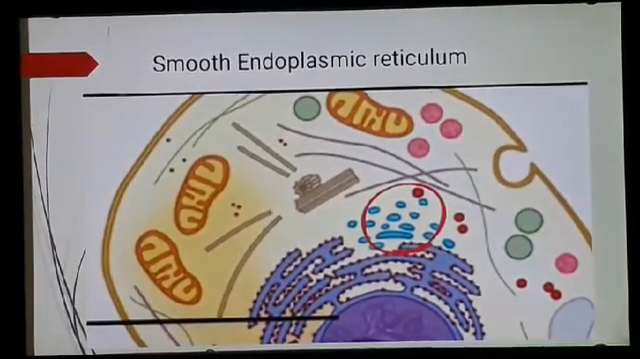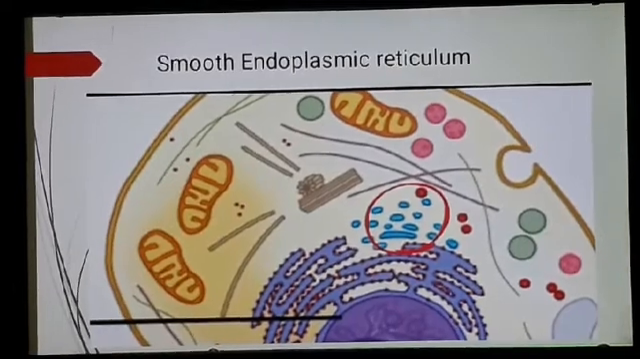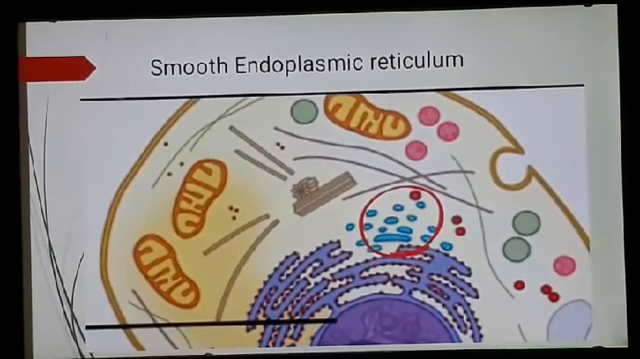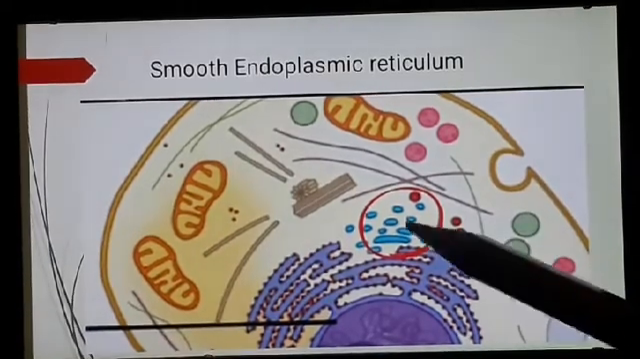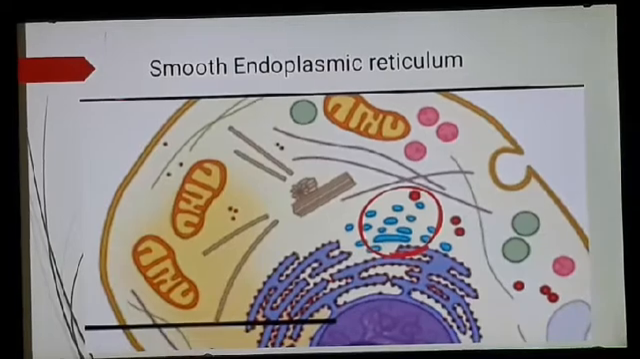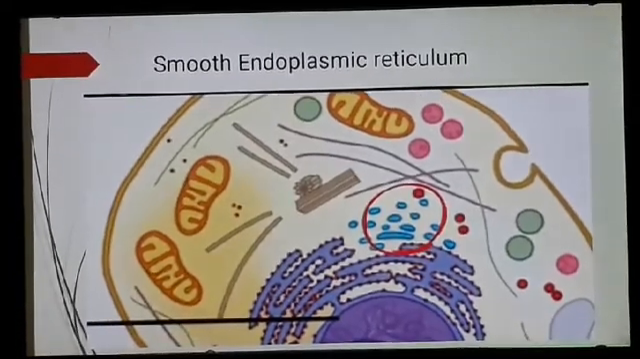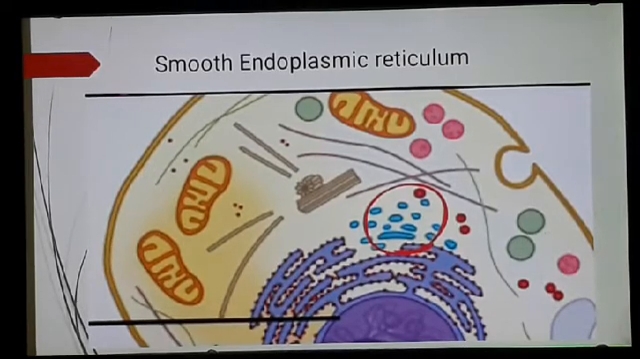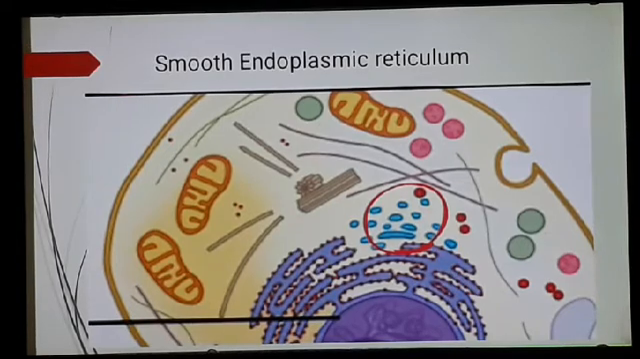The second type is smooth endoplasmic reticulum. Observe here, this is smooth endoplasmic reticulum. In smooth endoplasmic reticulum, cisternae are not lined with ribosomes. The important function of endoplasmic reticulum is to provide mechanical support to the cell. They are known as the skeletal system of the cell, and along with that they also help in the transportation of substances within the cell and also between the cells.